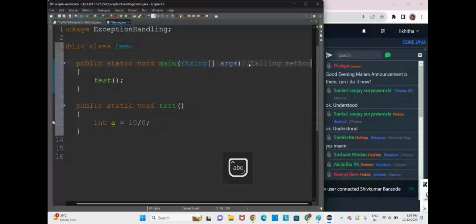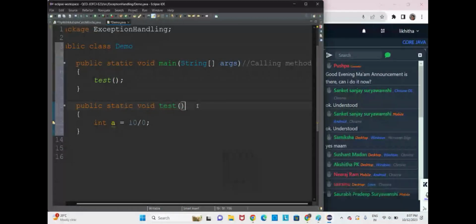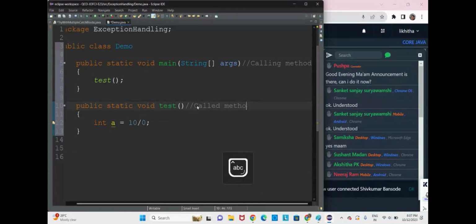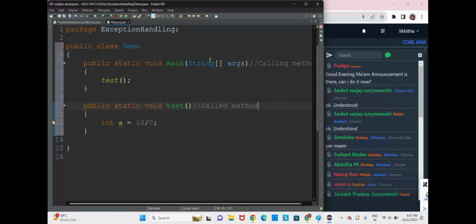Okay, and this is called a called method. So this is the calling method and this is the called method. Here we have a test method and it is being called. This method has been called there.